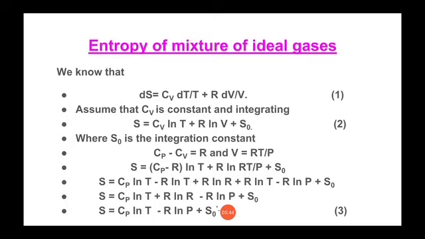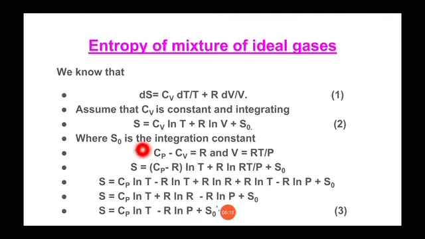Now we have also seen this theory, that Cp minus Cv is equal to R. We have learned this in our previous classes. So what will be the value of Cv here? Cv will be equal to Cp minus R. And we know our ideal gas equation, PV is equal to nRT, and for 1 mole of an ideal gas PV is equal to RT. So V is equal to RT by P.